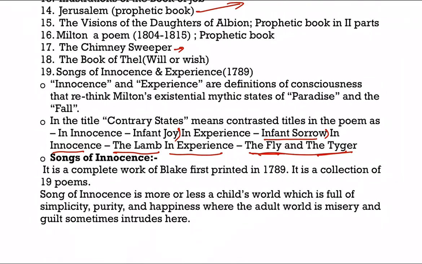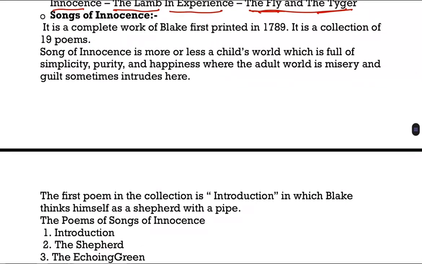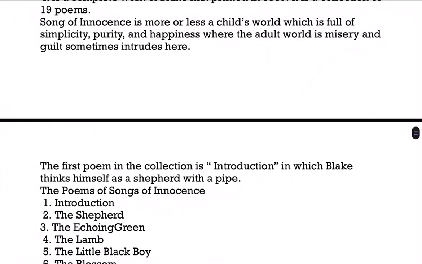As we already discussed, Songs of Innocence shows innocence, right? Infant joy, in the sense of the child's world, simplicity, where there is an existence of simplicity, purity, and happiness, whereas the adult world is absolutely misery and suffering, right? So we'll see the names of the poems in Songs of Innocence. The first poem is Introduction, which we have to remember, and in that poem Blake himself is considered as a shepherd with a pipe.